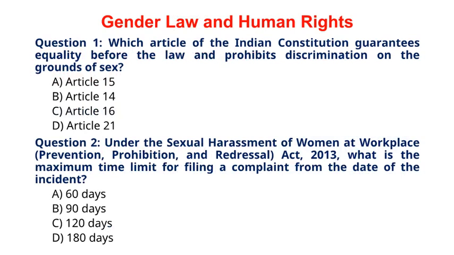Let us try to solve important MCQs one by one from the topic gender law and human rights. Question 1. Which article of the Indian Constitution guarantees equality before the law and prohibits discrimination on the grounds of sex? A. Article 15. B. Article 14. C. Article 16. D. Article 21. The correct answer for question 1 is option B.